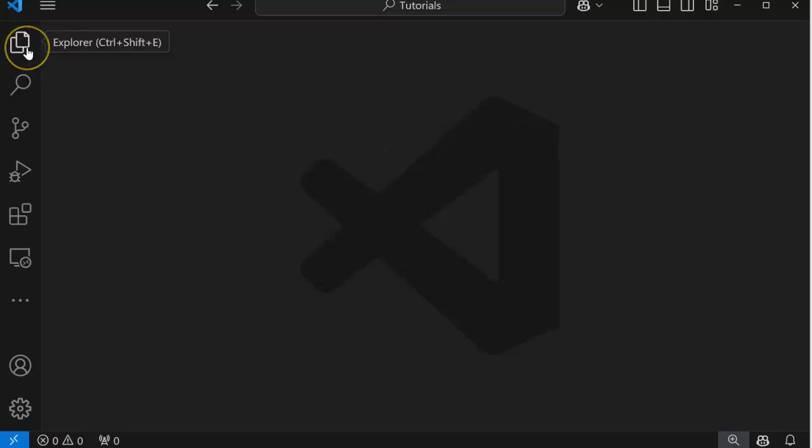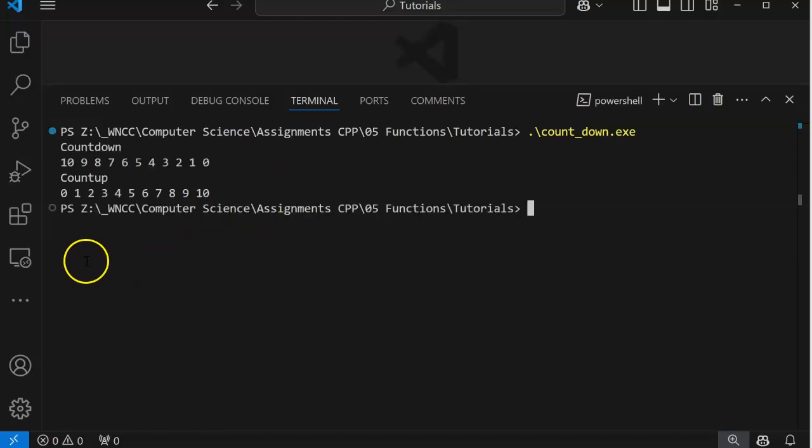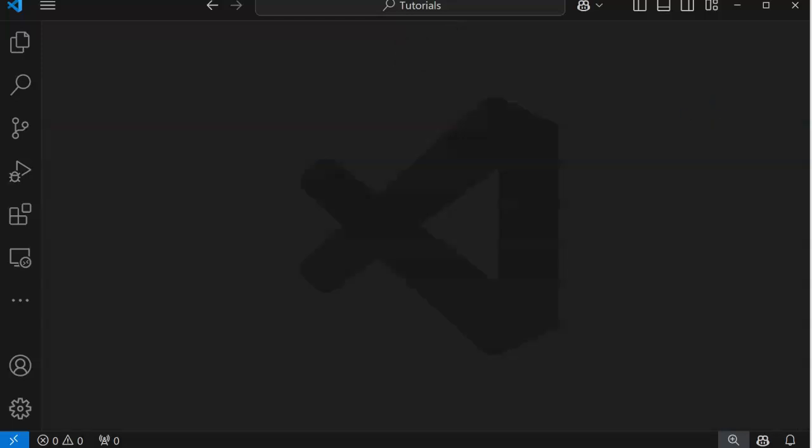Let's try that again. There, now I'm in my console. Let's get the executable. There. So 0, 1, 2, 3, 4, 5, 6, 7, 8, 9, 10. 10, 0. There we go. Using recursion to go 2 different ways and a couple different methods of recursion.